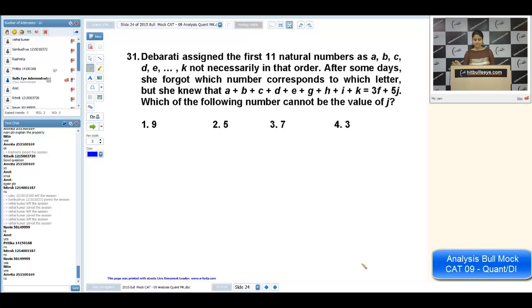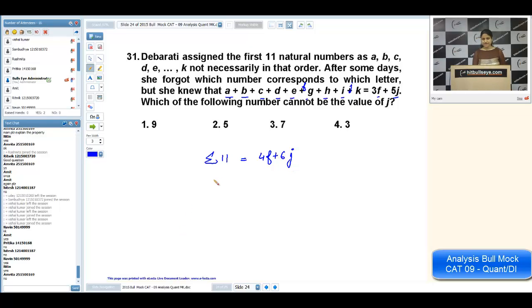Which of the following numbers cannot be the value of J? Now, if you can see, F is missing here, J is missing here, and F and J are used on the right hand side. If I add F and J to both sides of the equation, it will give you sigma 11 is equal to 4F plus 6J.